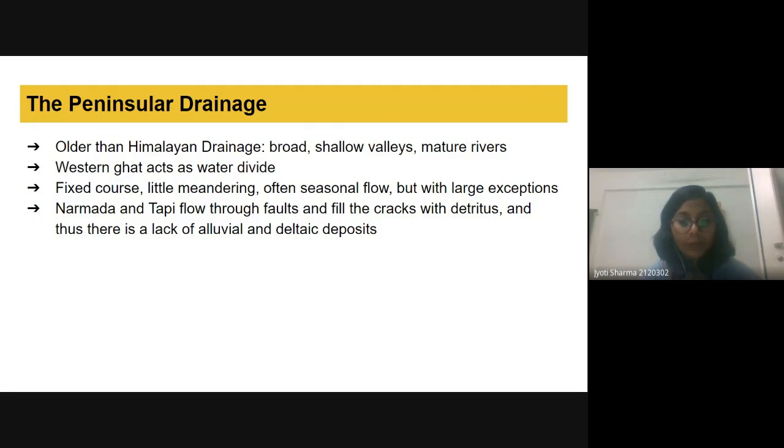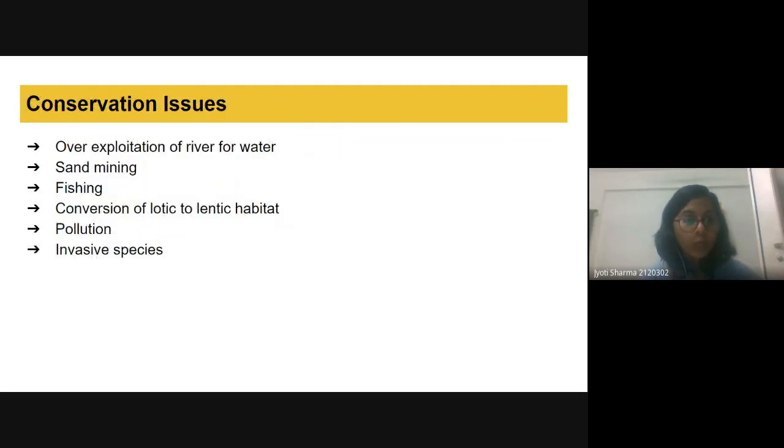Okay. Now, this is the last point. Because we have talked about the climate, we got to know that climate is changing. Then we talked about the habitat. Because climate is changing, habitat can be changed, because in the habitat we have different types of organisms. These can become extinct. So we have some conservation issues, right?